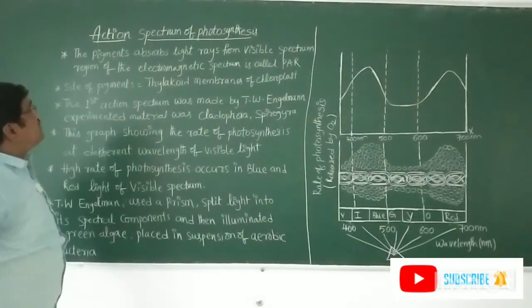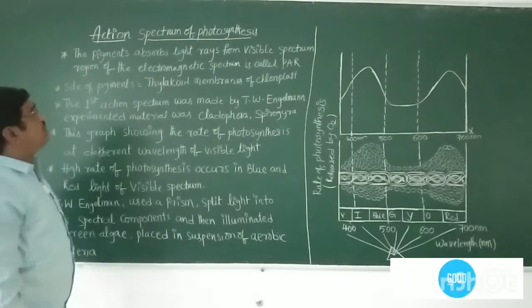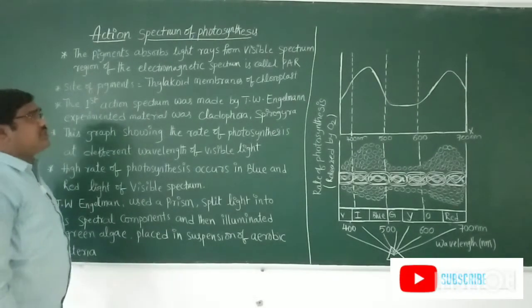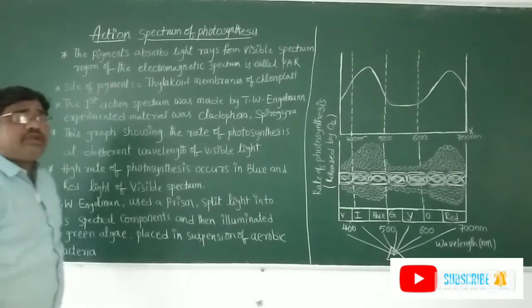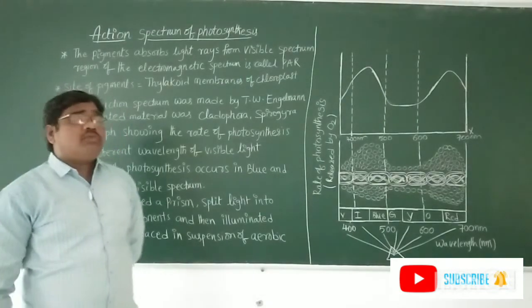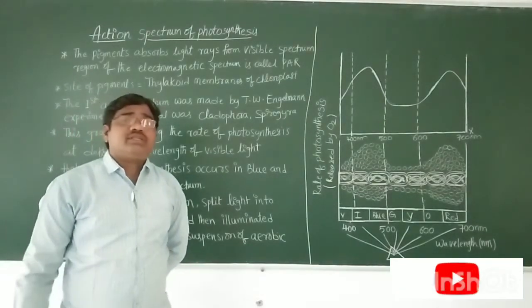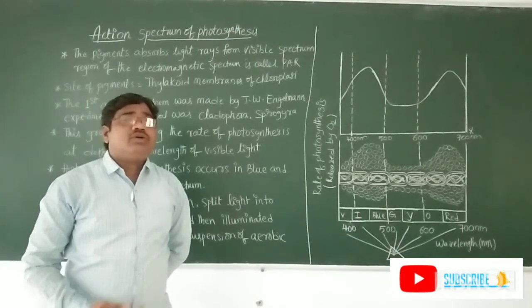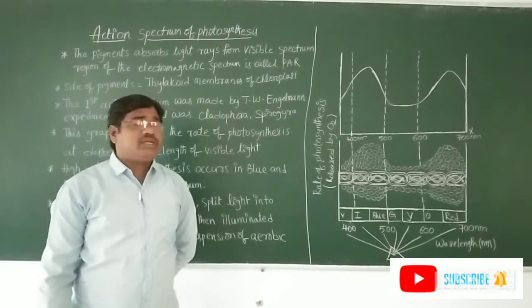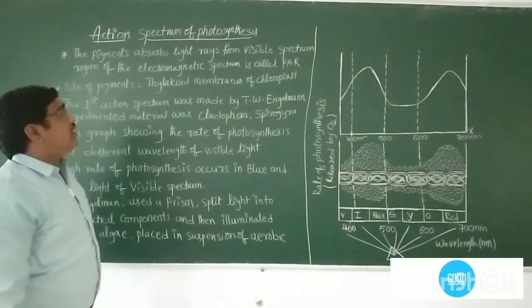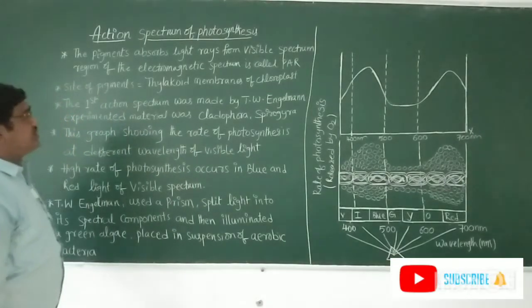So in this topic, what is the main concept of the action spectrum of photosynthesis? It shows in which wavelength of light the rate of photosynthesis is higher. That is the main concept of the action spectrum of photosynthesis.